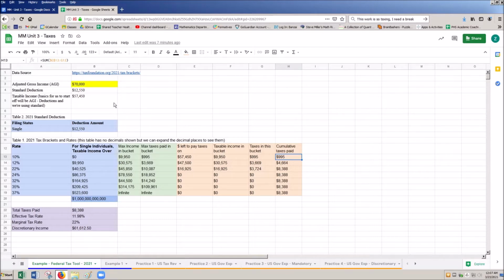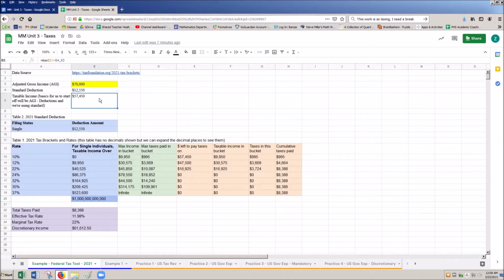So basically what we're doing here is we're starting with an adjusted gross income. This is what we kind of think of as our salary. There are some nuances to it that could fluctuate a little bit, but by and large, let's think of this as our salary. So this is for an individual who makes $70,000 a year. We're going to use the standard tax deduction of $12,550. So basically what we do is we take the adjusted gross income, subtract off this deduction, and then we get basically our taxable income.